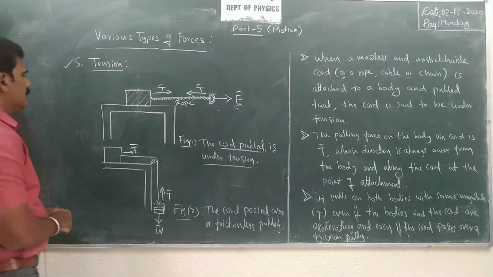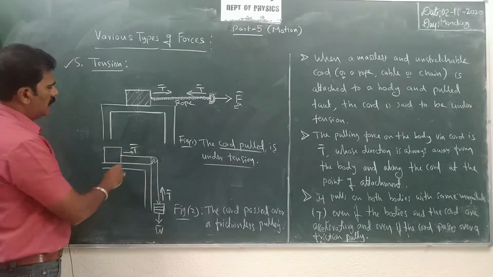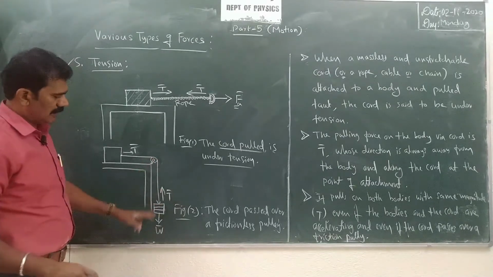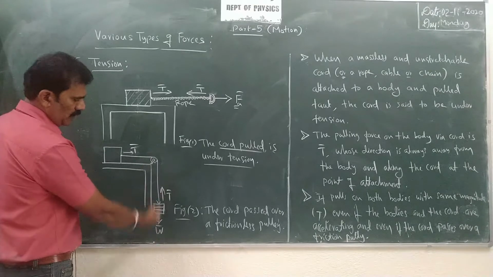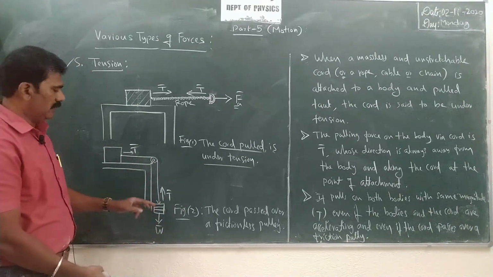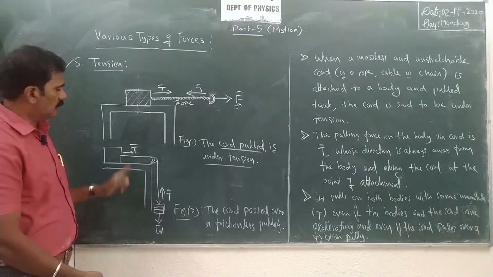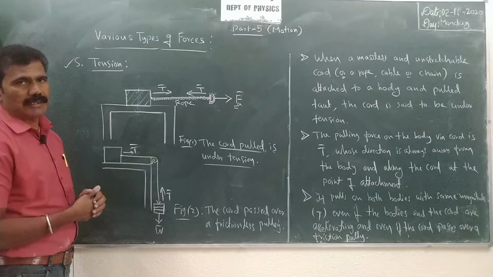Similarly, if the body is fixed to one end of the string and the other end passes over a pulley and is connected to a slotted weight, in that case also we are applying the force in the downward direction. Due to the weight, the applied force is acting downward. Then also the string becomes taut and tension exists in the string.